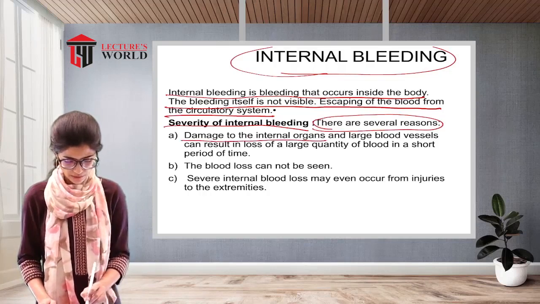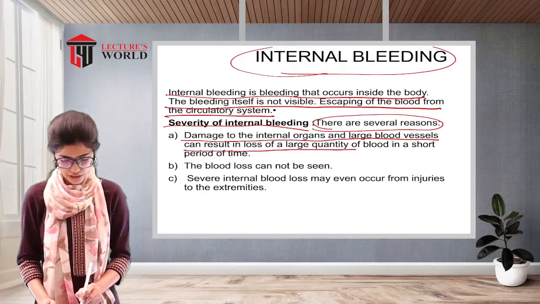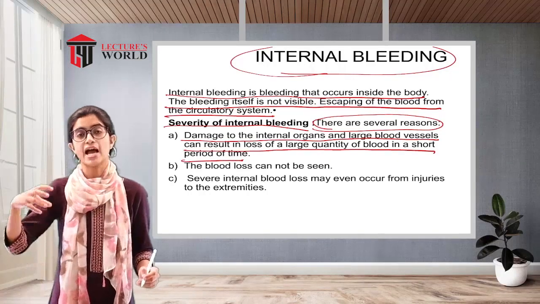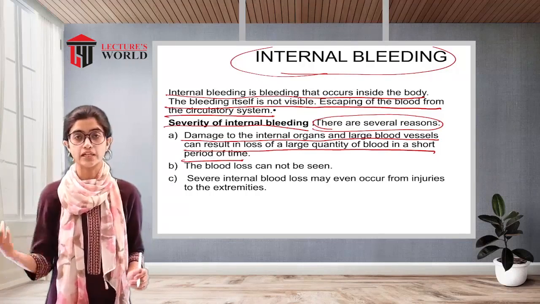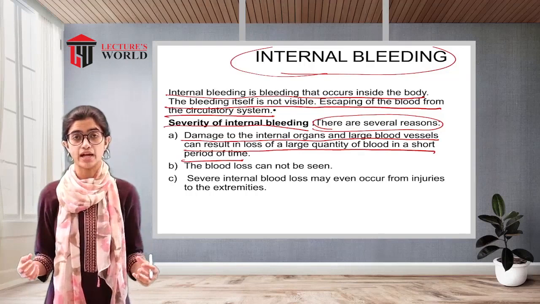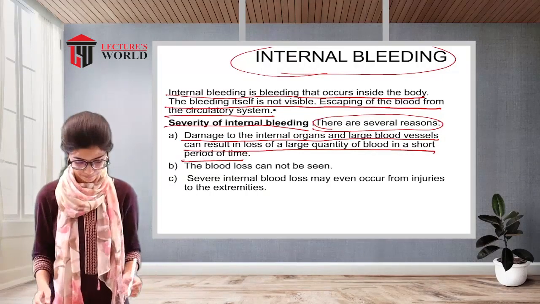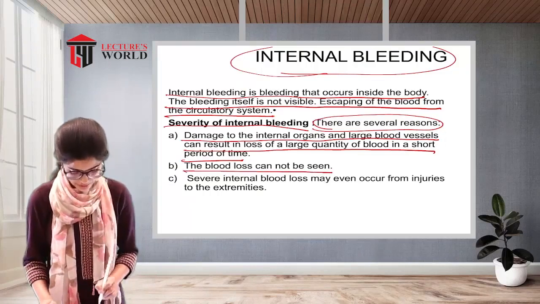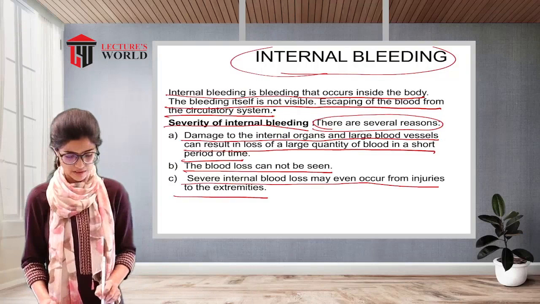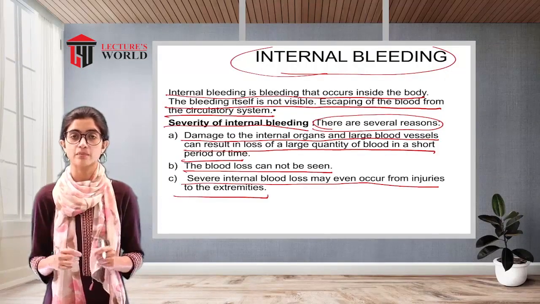Damage to the internal organs and large blood vessels can result in loss of a large quantity of blood in a short period of time. So, if there is damage to an internal or vital organ, there can be internal bleeding, and the blood loss can be a very large amount. The blood loss cannot be seen. Severe internal blood loss may even occur from injuries to the extremities.